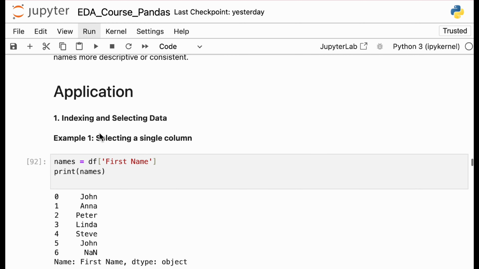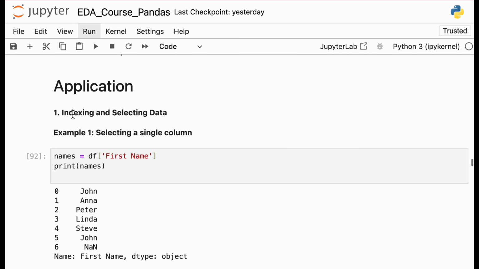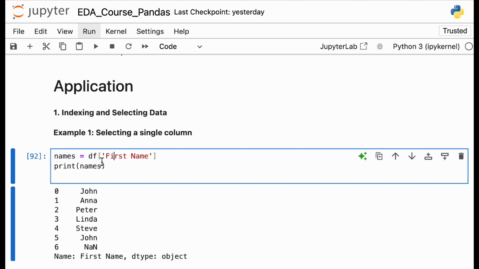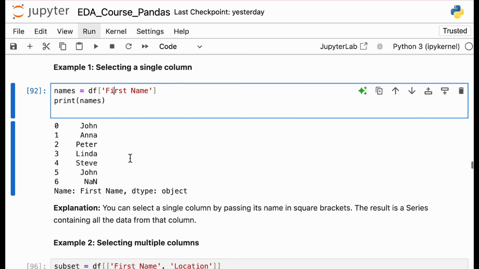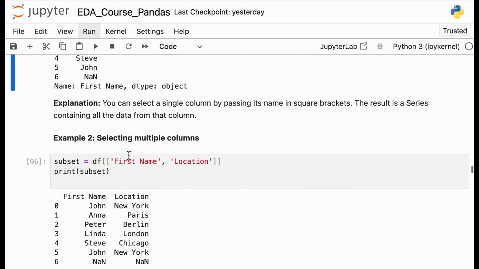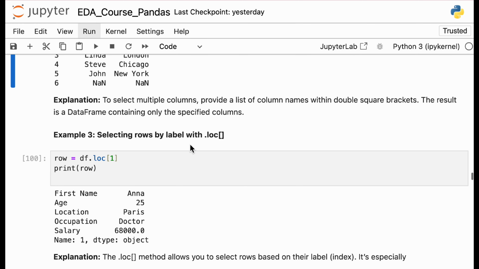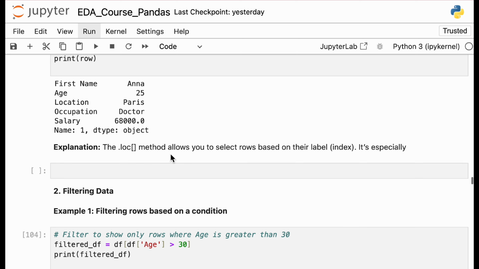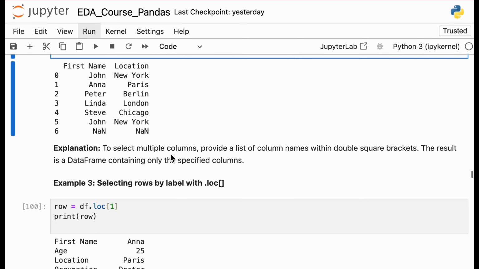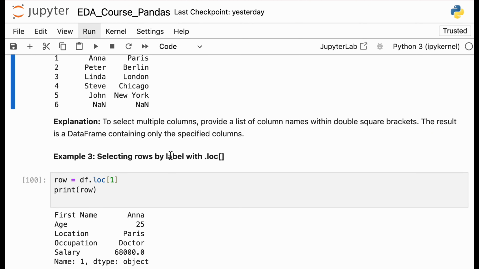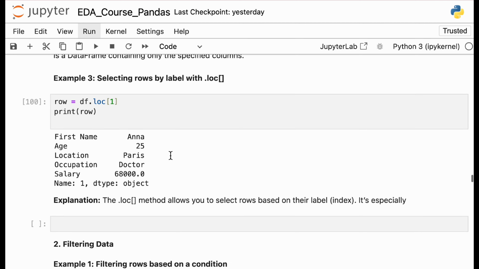Now let's see some of the basic applications. We have done indexing and selecting. How do you do it? Call the df and just call the column name. Selecting multiple columns: instead of doing them separately, you pass a sublist and name whatever columns you want. This we just did, and we also used the iloc method. You can read it. This Python workbook is for this only. After the lecture is over, start reading things from top to bottom and you will remember everything.